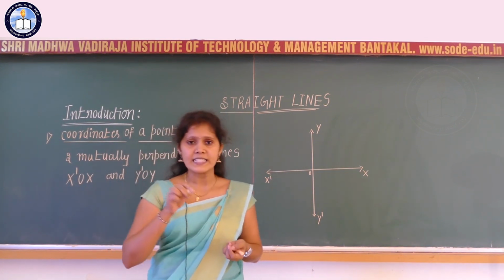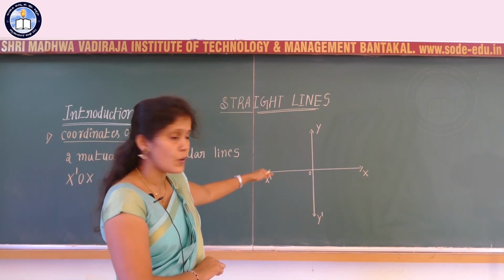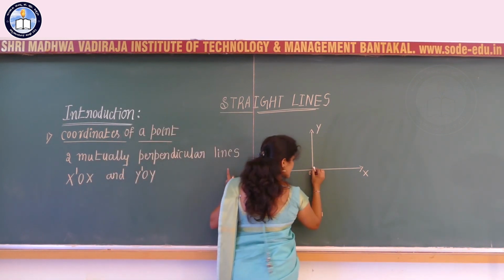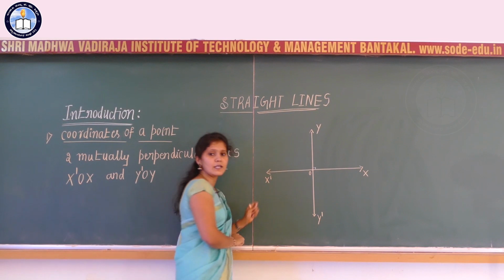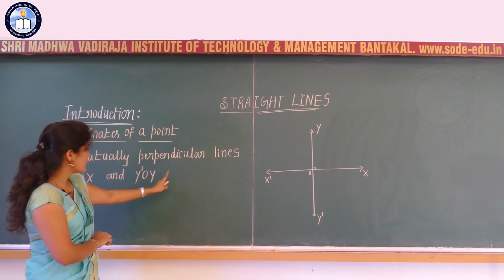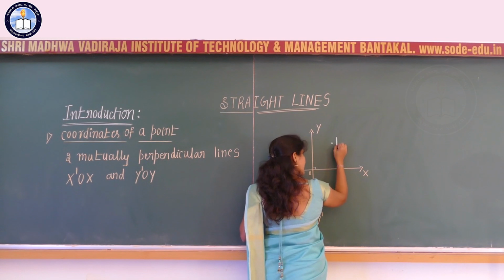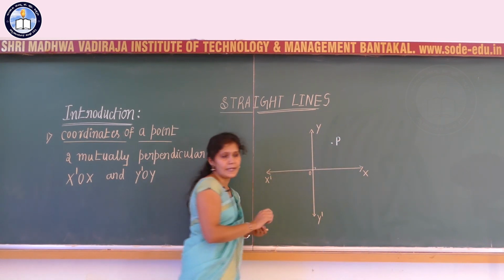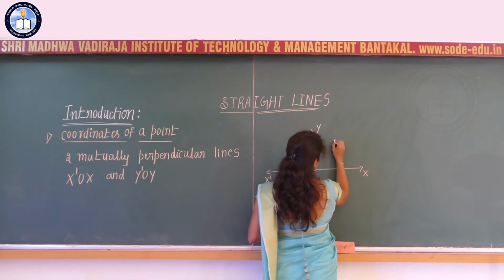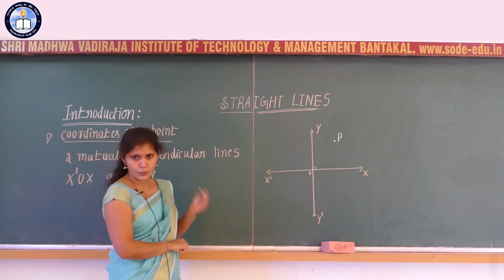So now I should consider a point with respect to these two lines x o x' and y o y'. Why are these two lines said to be mutually perpendicular? Because the angle between these two lines is 90 degrees. So therefore they are mutually perpendicular lines. So now let me consider one point somewhere here, that is P. So consider P be a point with respect to these two lines, x o x' and y o y'.